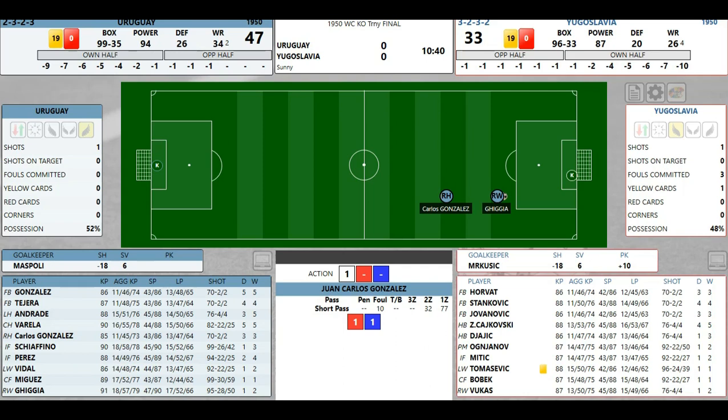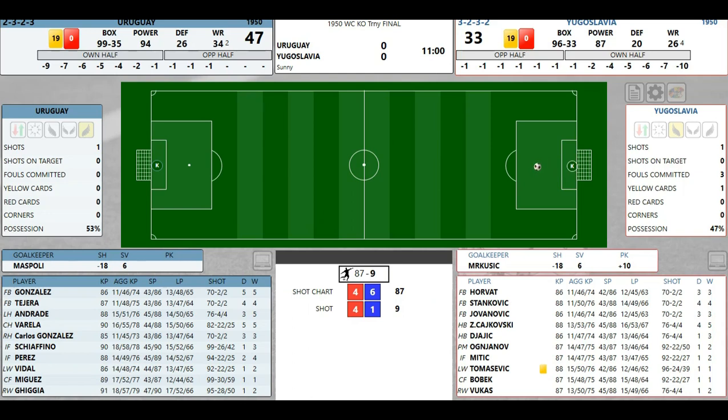Carlos Gonzalez to Chiquia. Chiquia takes a shot. Denied by Mirkovic. Stop with the goalie. But Skivano's got the ball and a better chance to shoot. Chance to score. I was like, yes, Uruguay's going to take the lead.